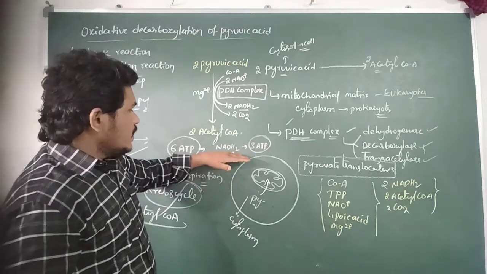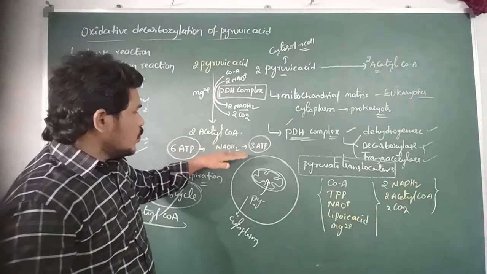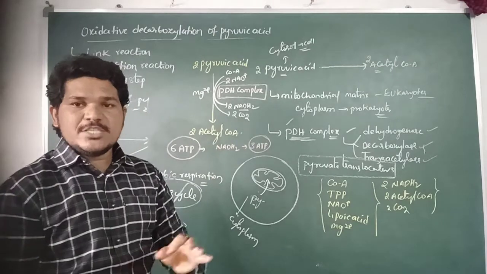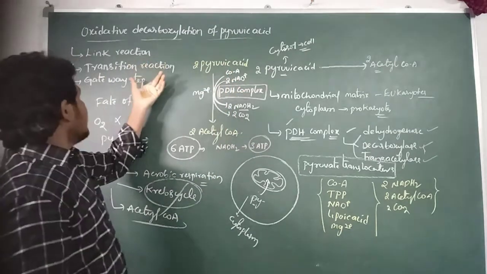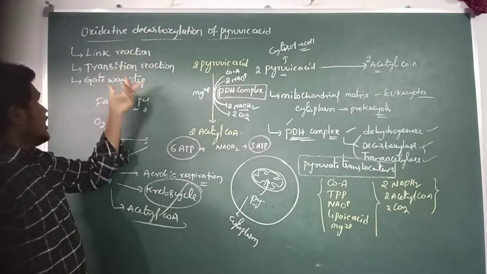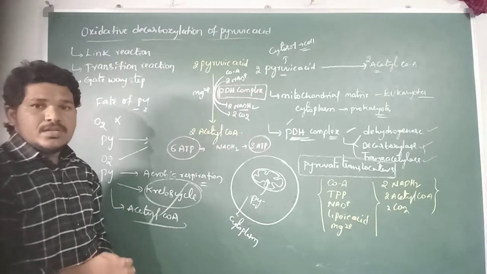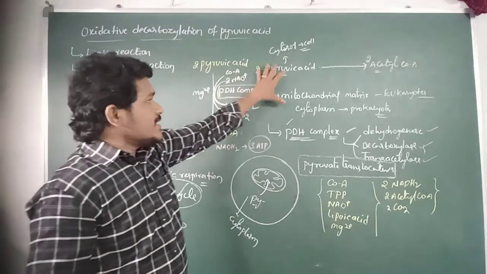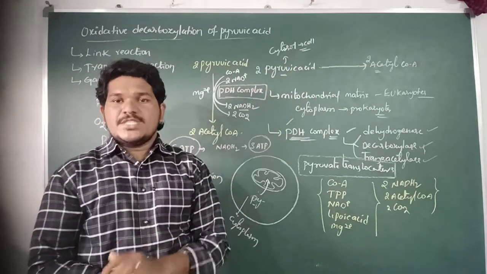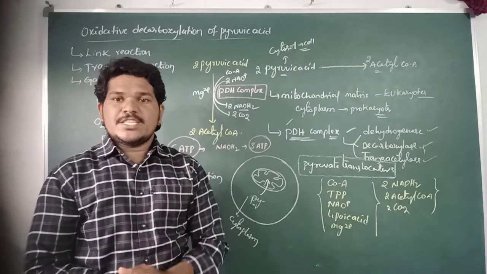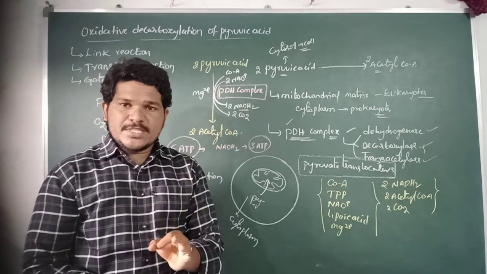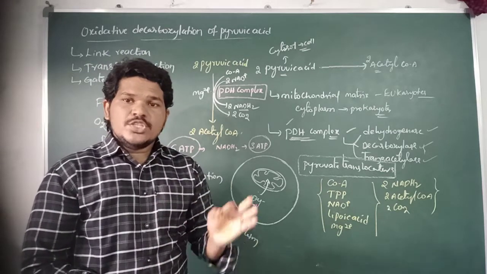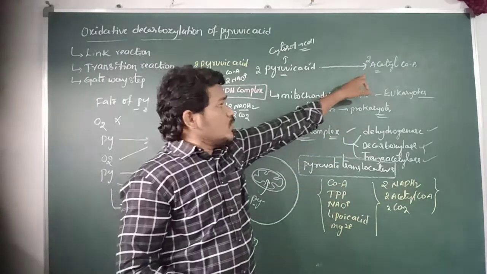So here the NADH2 molecule gives 3 ATP molecules in this transition reaction, or link reaction, or gateway step. The pyruvic acid does not directly enter into the Krebs cycle in the aerobic respiration process. Before entering into the Krebs cycle, the pyruvic acid should be converted into acetyl CoA.